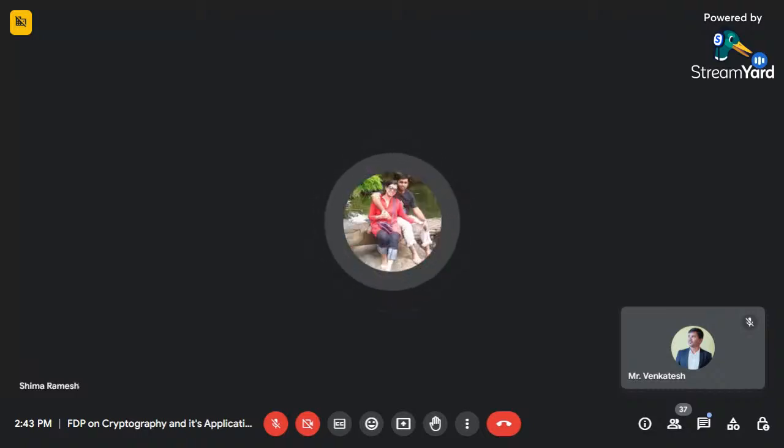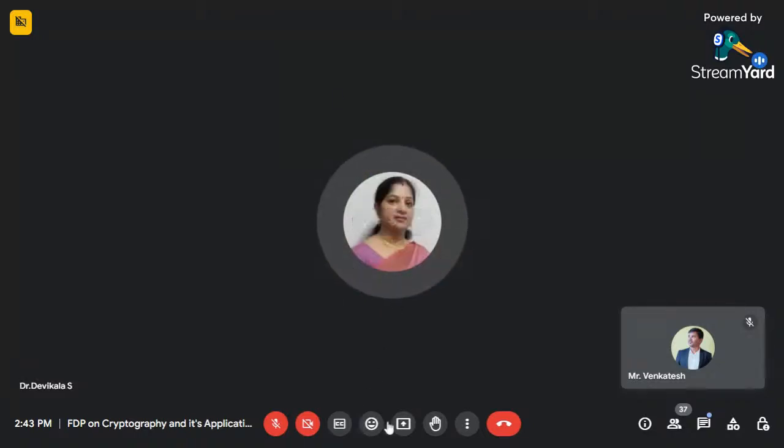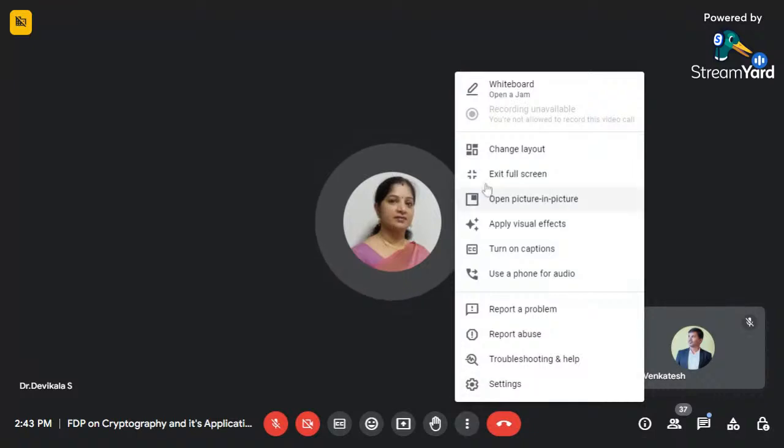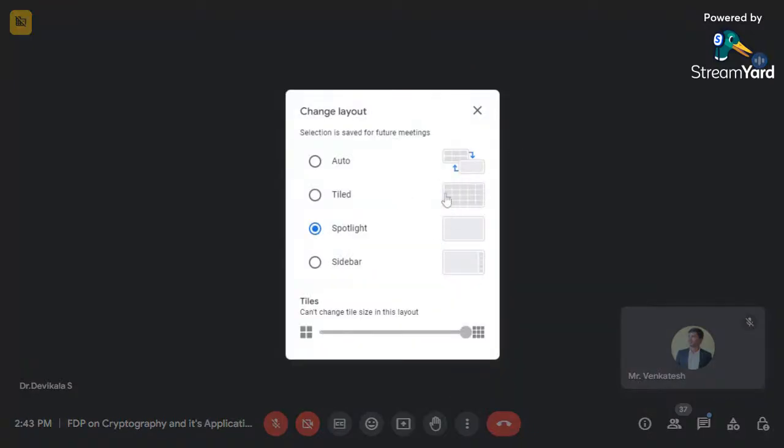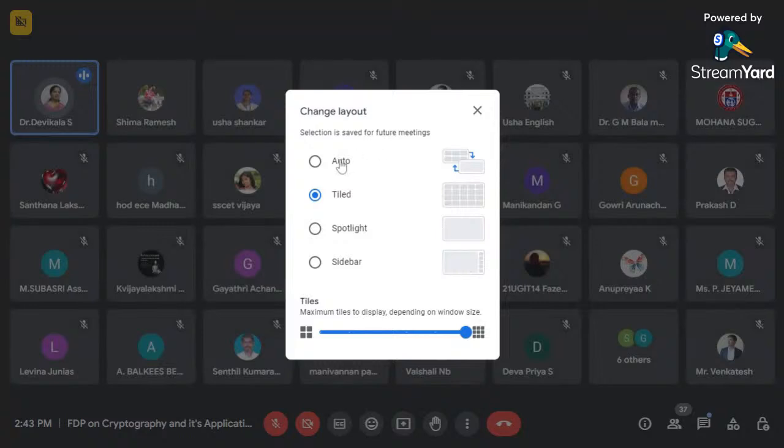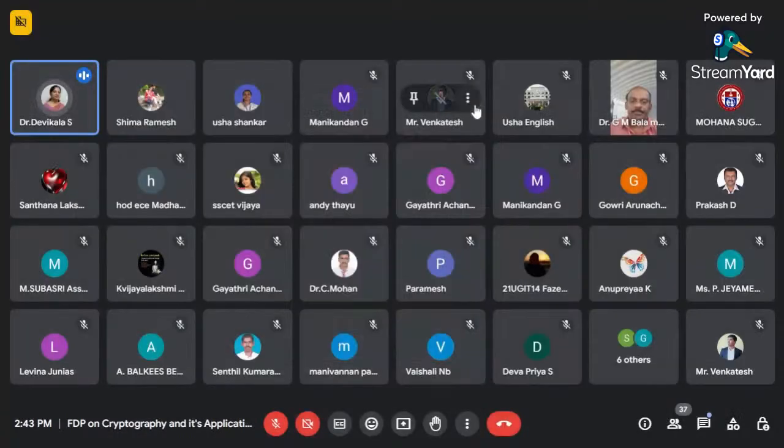You explained very nicely the major pitfalls and how it got motivated, image encryption, and confusion and diffusion. Everything was very clear, so I was very happy. The participants also enjoyed the session. Any doubts they can get clarified.